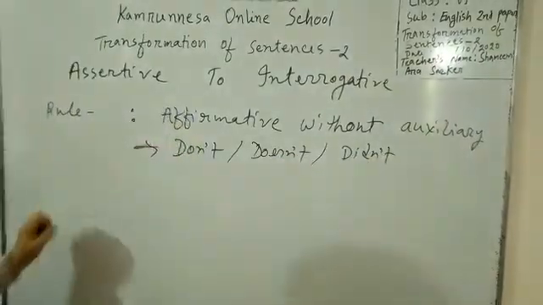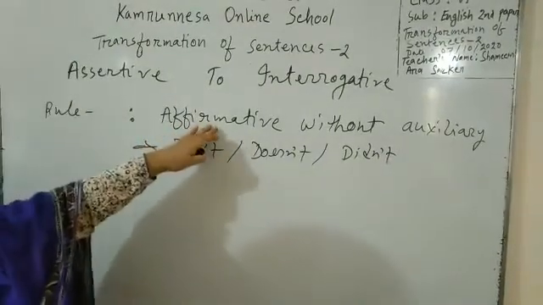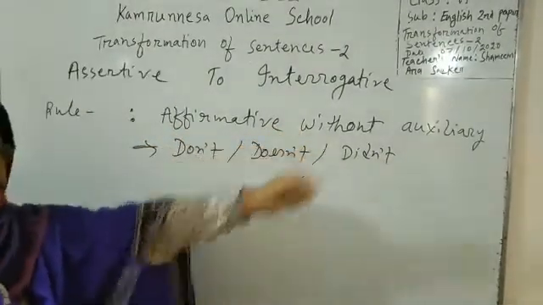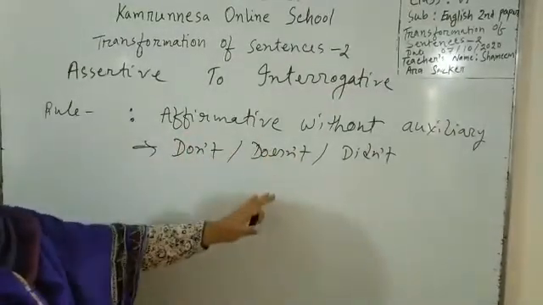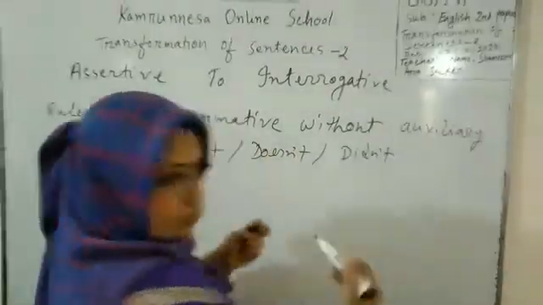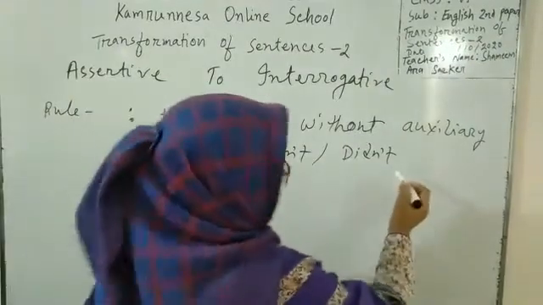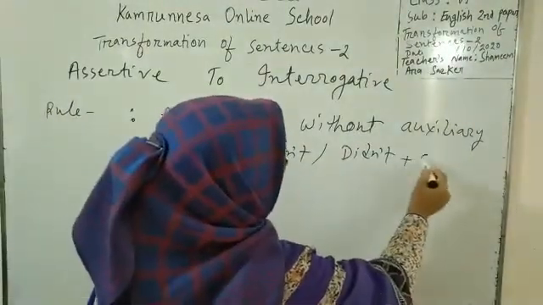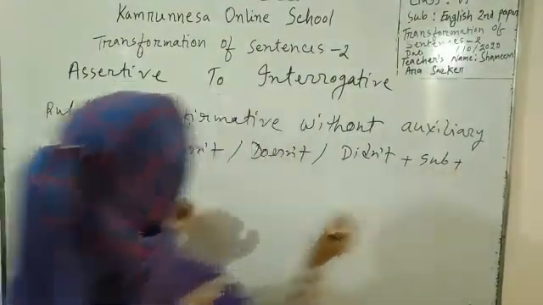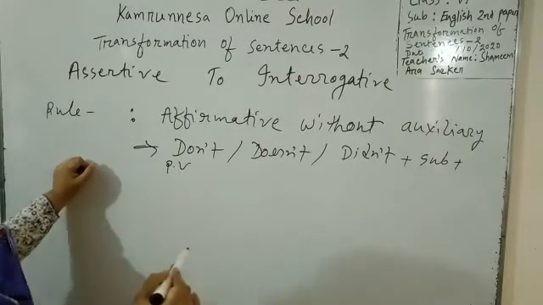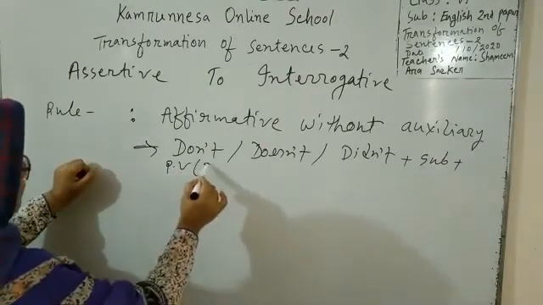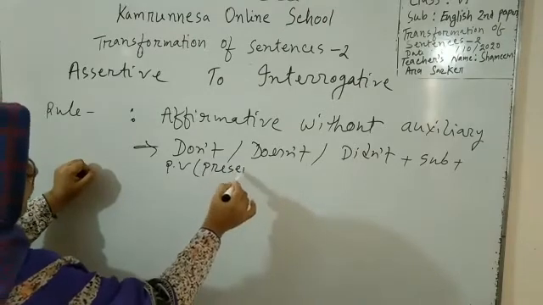Look, if the assertive sentence is in affirmative without auxiliary, then we have to use don't or doesn't or didn't according to tense and person plus subject plus principal verb. PV means principal verb and this principal verb will be in present form.